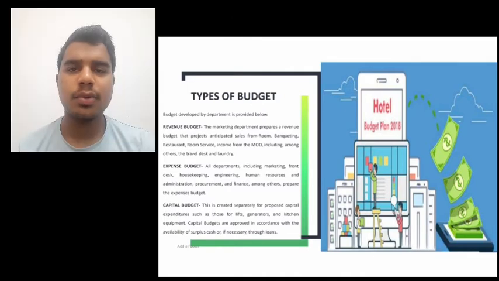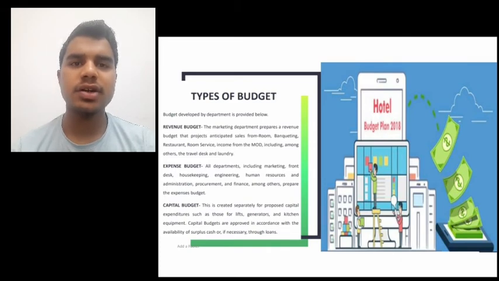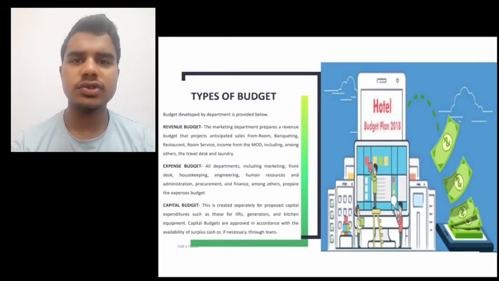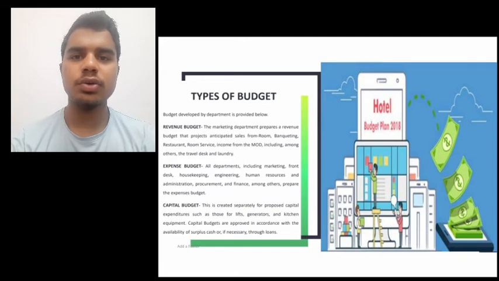Hi, this is Gaurav and I'm going to discuss different types of budget. There are three kinds of budgets: revenue budget, expense budget, and capital budget. The revenue budget is prepared by the marketing department, which illustrates the sales from rooms, banqueting, restaurants, travel desk, laundry, etc. The expense budget is prepared by the departments related to marketing, front desk, housekeeping, engineering, and human resources. The capital budget is prepared separately for big expenditures in terms of investments such as lifts, generators, and kitchen equipment. They are passed as per the available funds or through approved loans.